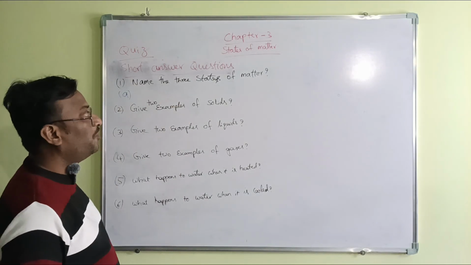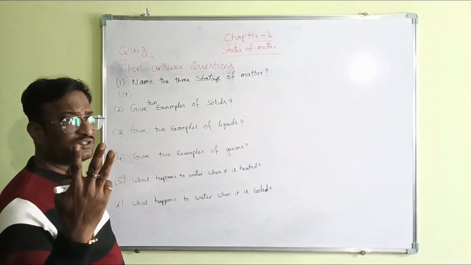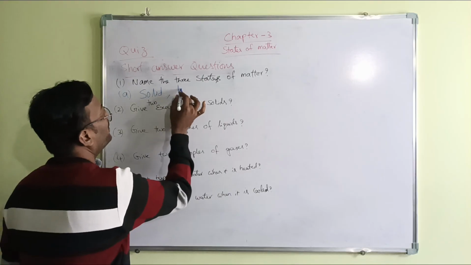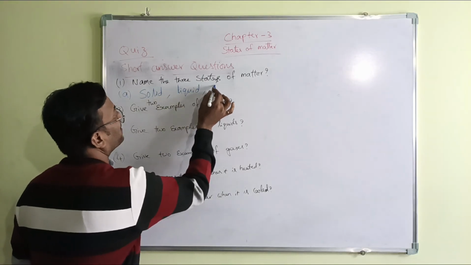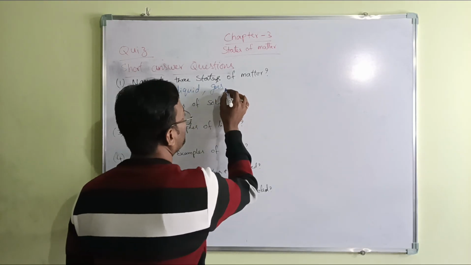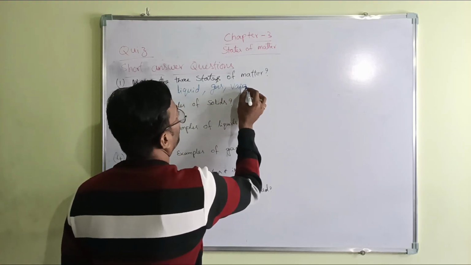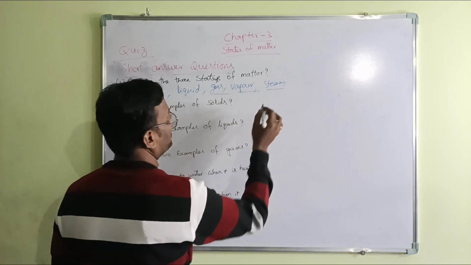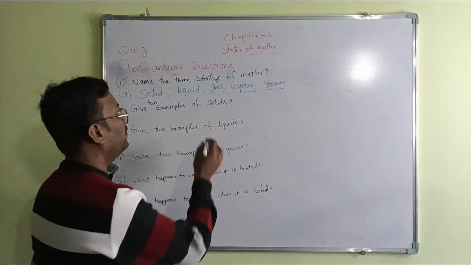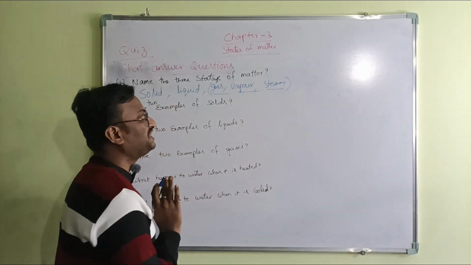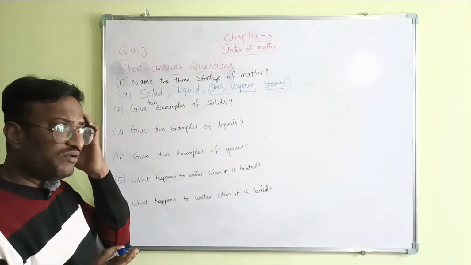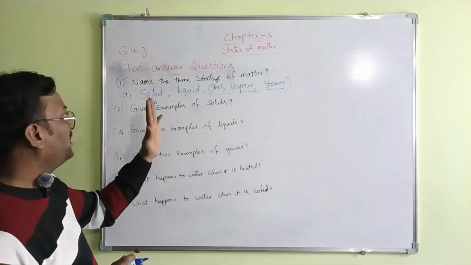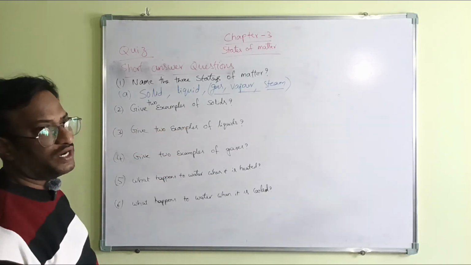We have learned the three states of matter. What are those? Solid, liquid, gas. Children, gas is also called vapor or steam. All are the forms of gas. Don't get confused. Vapor is also gaseous state, steam is also gaseous state. Next, give two examples of solids.